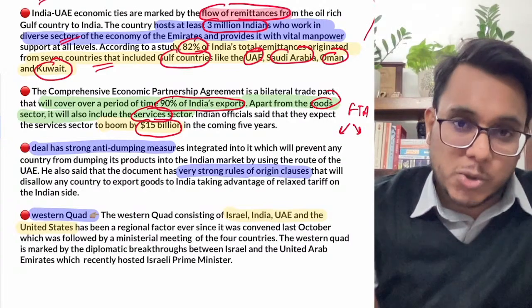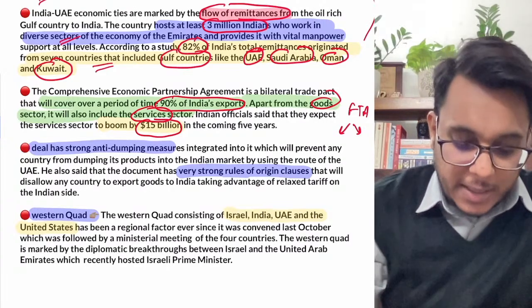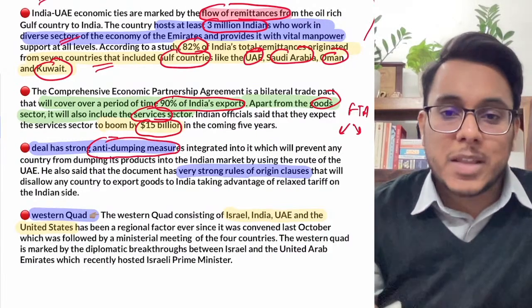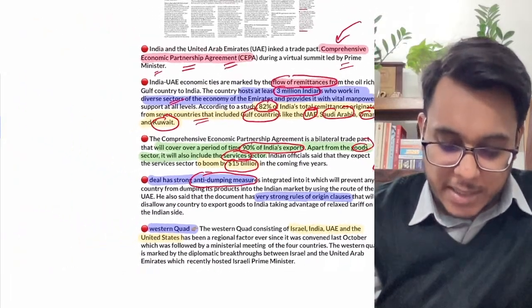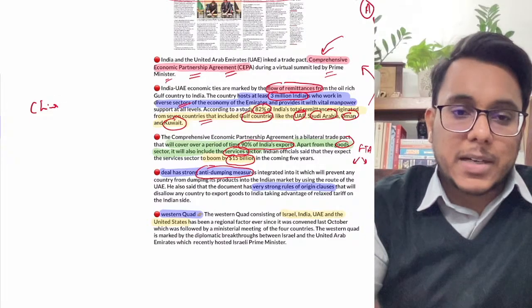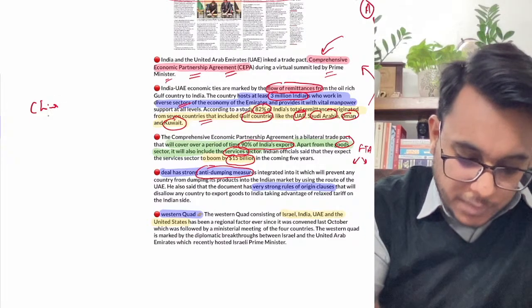Moreover, there are strong provisions in this particular act, so strong anti-dumping measures are also there. Now, what strong anti-dumping measures are there? See, basically, guys, suppose there is a country, China. There is a country, China.